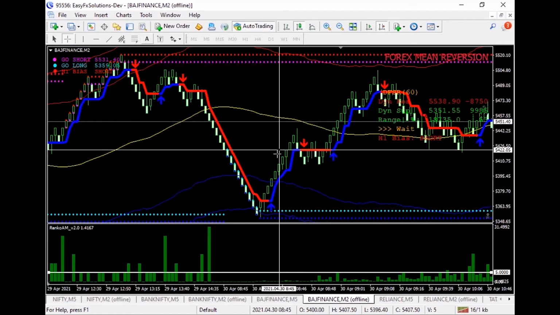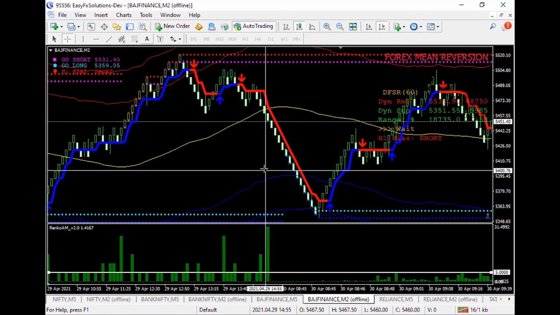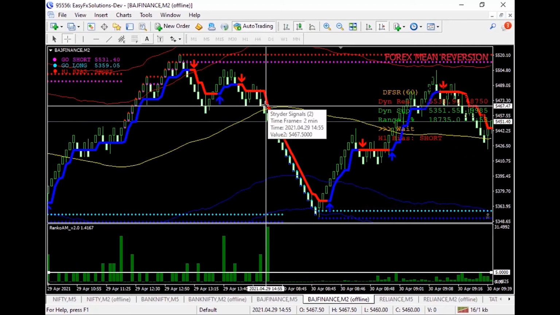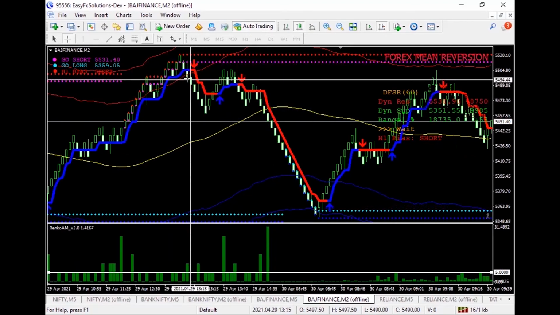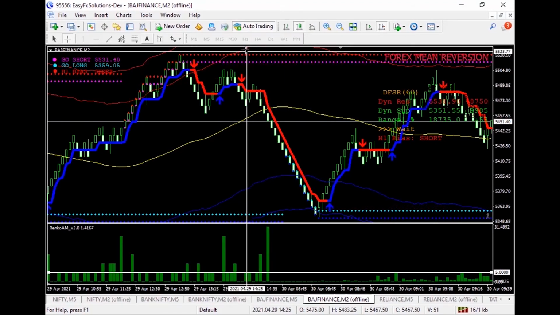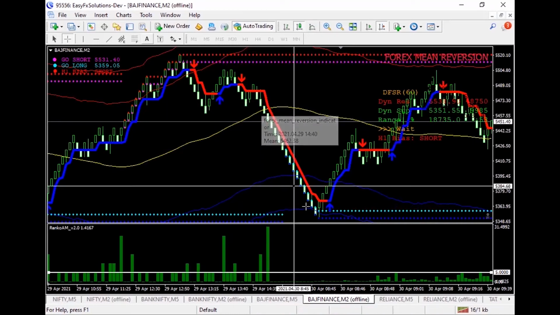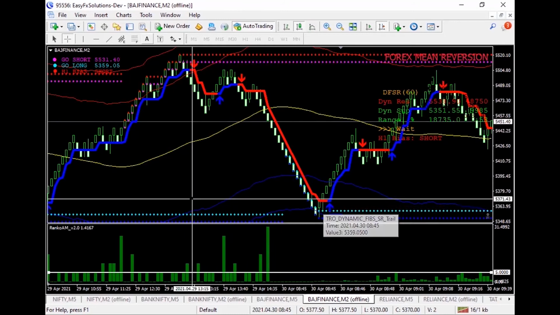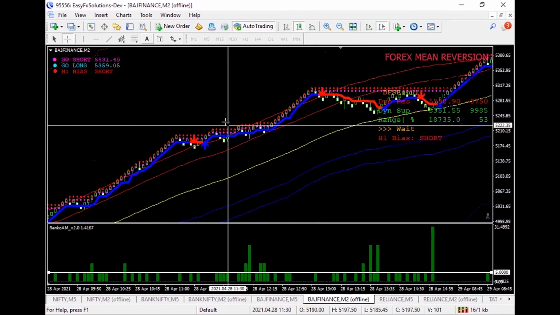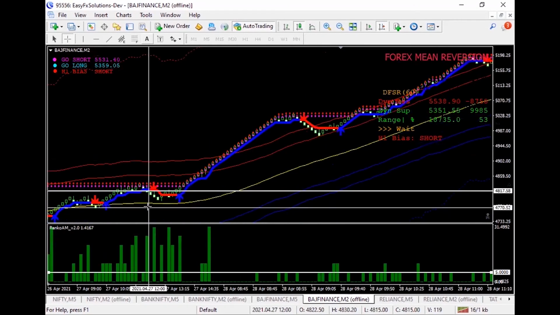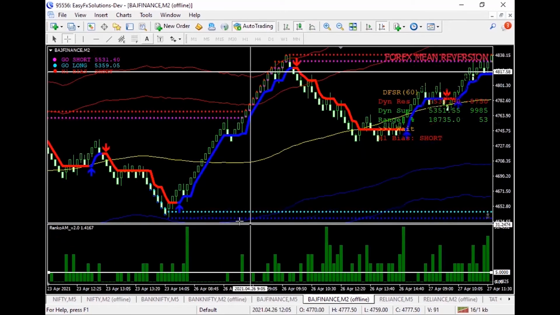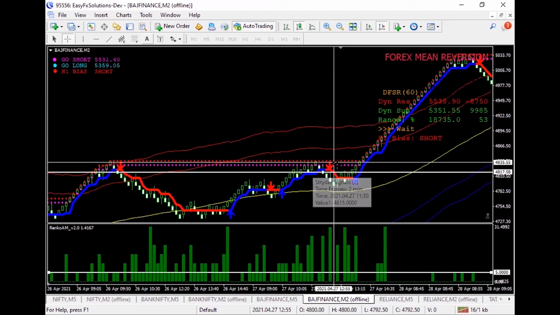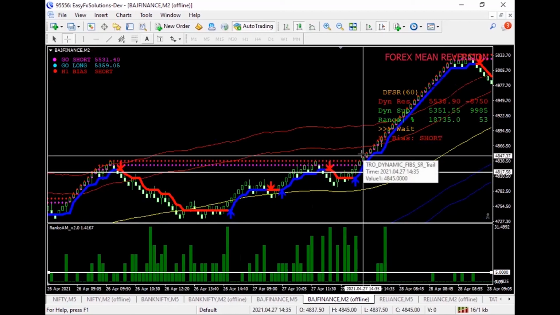But if we had taken a counter trend trading position on the previous day, I would have taken a short position somewhere here or somewhere here, maintaining a strict stop loss above the resistance. And fortunately, the gap downs were in my favor. Similarly, it goes for the gap up areas. So if I had taken a buy position when the market closed at this particular junction, right? So this particular area, the market opened, gap up.